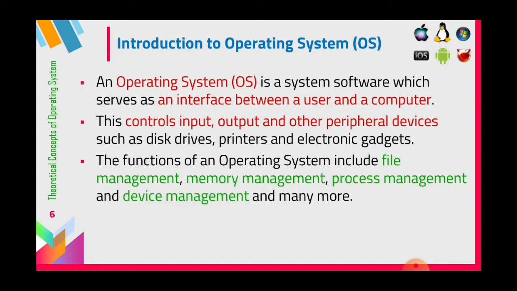If you draw something and save that paint, it is saved in the form of a file. And then memory management: we already know in a computer two different types of memories are used, primary memory and secondary memory. The OS is used to maintain the memory, how the data can be stored, how it can be retrieved, all this is done by the OS.